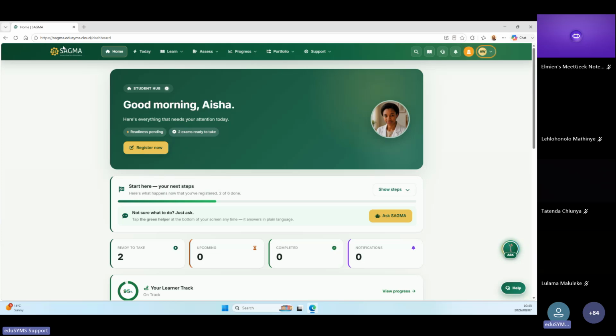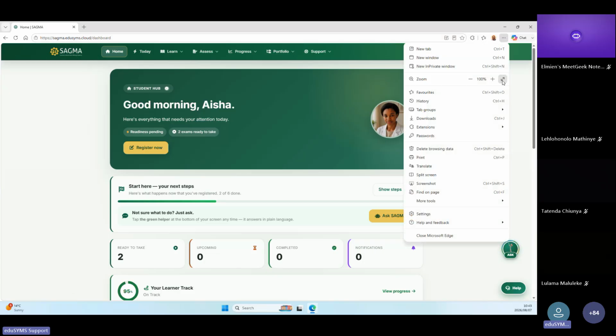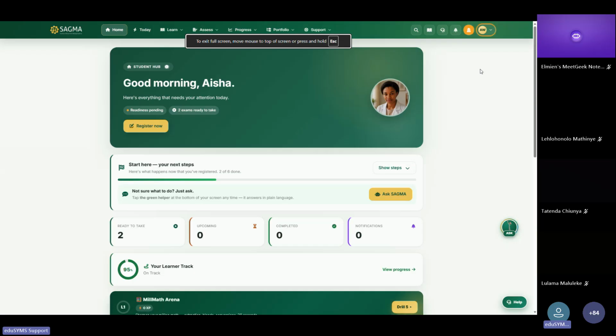Now, to explain it, I'm going to start from the top. Let me make this a little bit bigger so that it can be clear for you. So when you come to the platform, there is going to be that thick dark green line on the top, which represents your main menu functions. So consider that your gateway to different sections of the platform that enable you to do certain things as required by your training. Now, the first thing that you're going to see is the SAGMA logo.